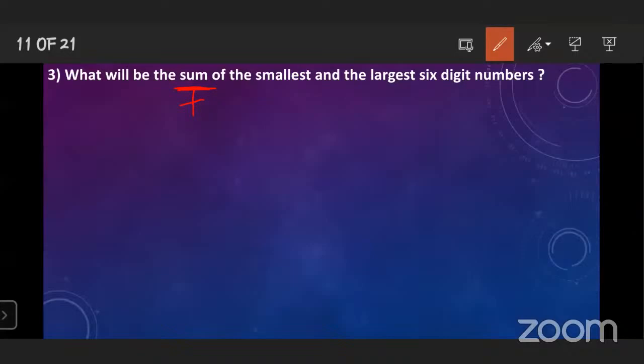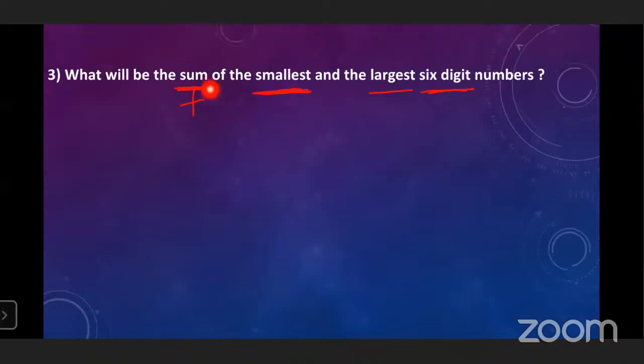What will be the sum of the smallest and the largest 6-digit number? The numbers are not given, the digits are not given, but the words are given. Smallest and largest. How many digits? 6-digit. What will be the sum? Here, this word is very important: sum. It means what is the addition of the smallest and largest 6-digit number.